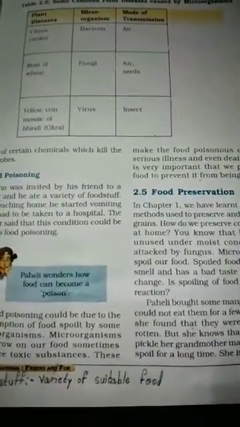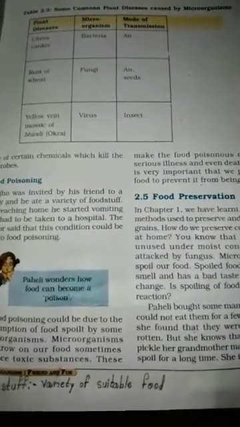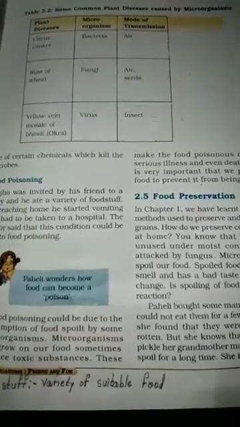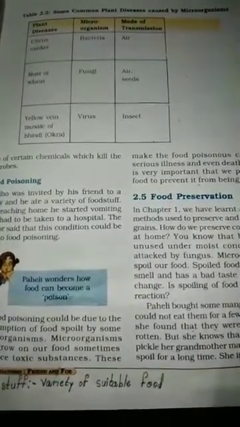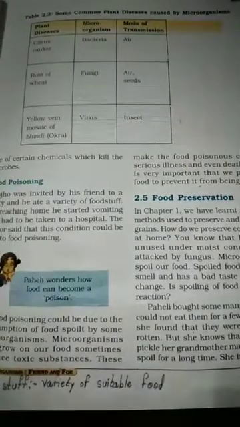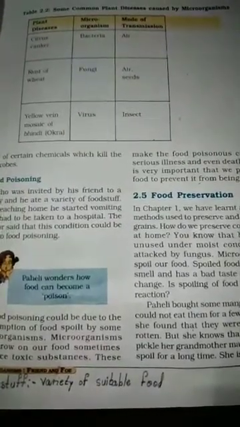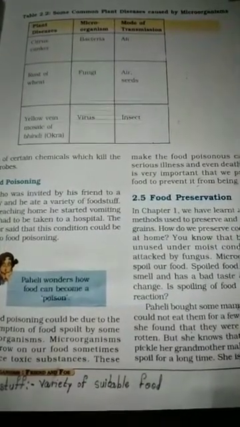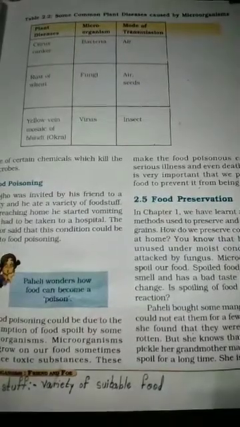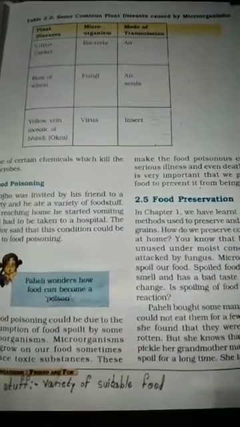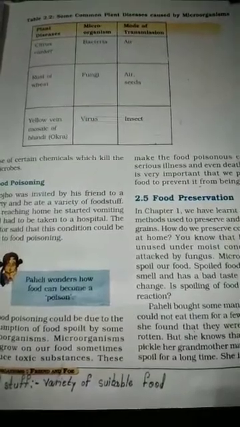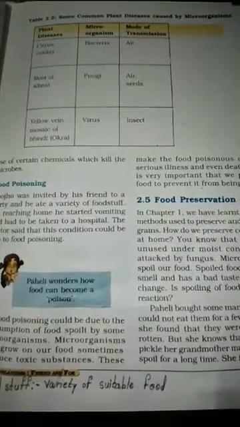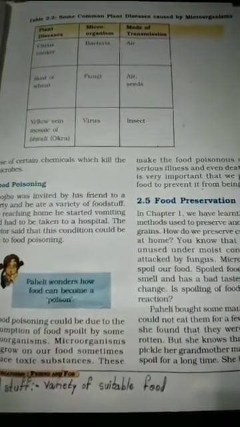The first disease is citrus canker, and this plant disease is caused by bacteria and it is transmitted through air. Second is rust of wheat. This disease is caused by fungi, and this fungus is transmitted to the plant through air and seeds. Some of the seeds already have fungi from earlier, and they are harmful for the growth of the plant.